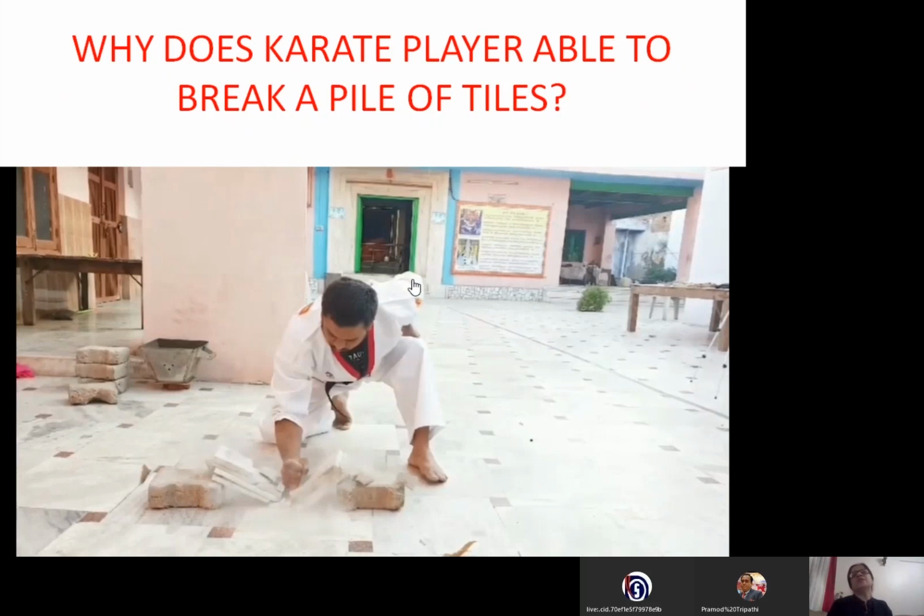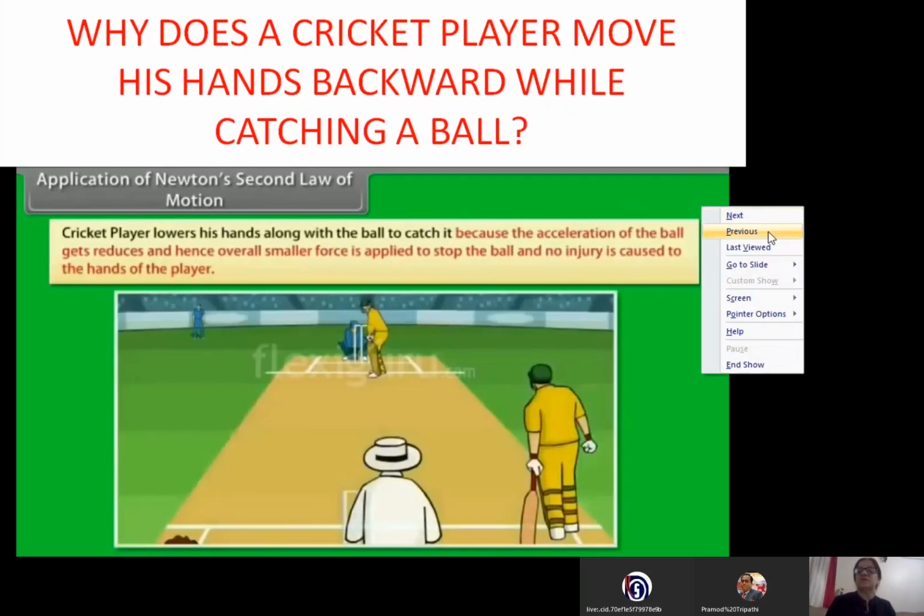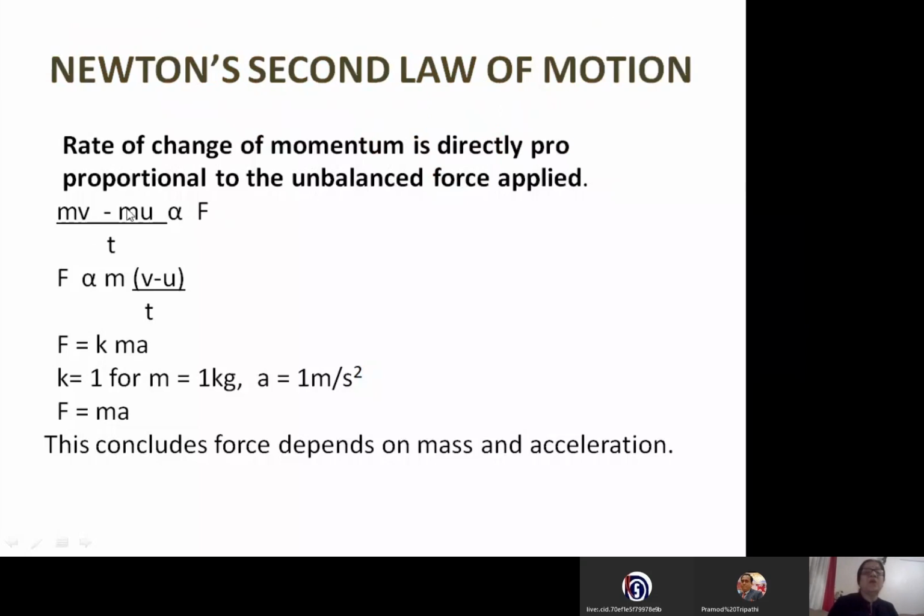When you reduce the time of interaction, that means the rate of change of momentum will be large. (mv minus mu) by t will be large. In that case, force will be more. Again, I'll reach the same previous formula: (mv minus mu) by time is proportional to force.